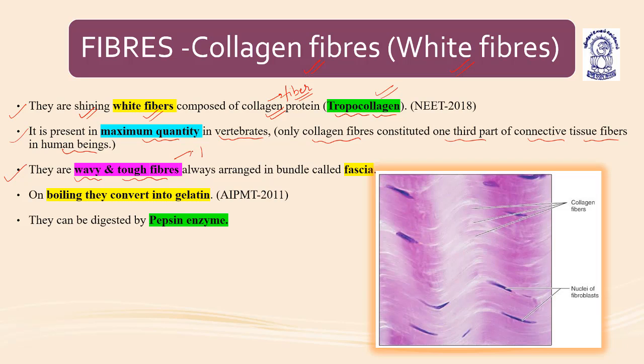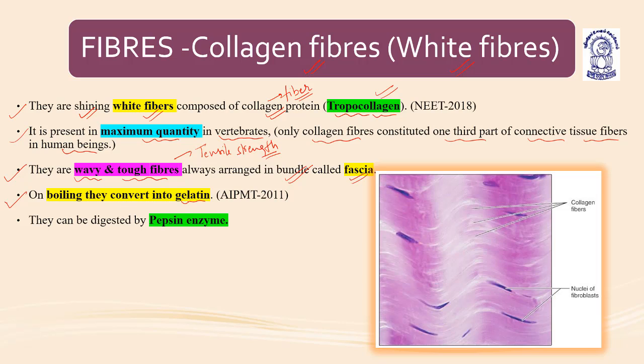Their tensile strength is very high, and they are always arranged in bundles. These bundle arrangements of the collagen fibers are known as fascia. On boiling, they convert into gelatin.